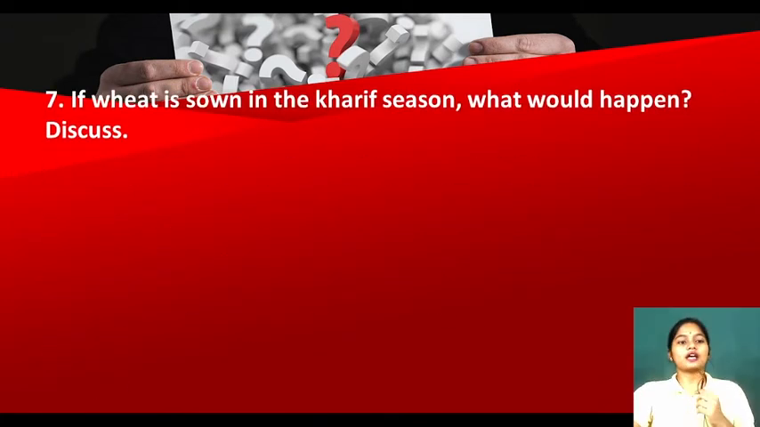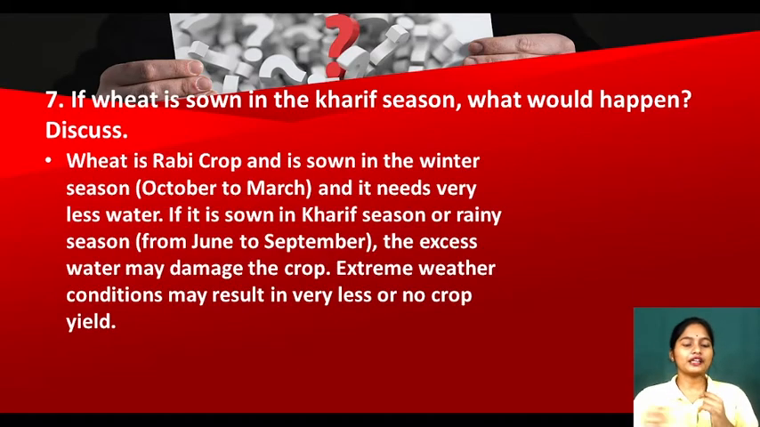Yes. Now see, if wheat is sown in the Kharif season, what would happen? But wheat is a rabi crop, we know that. If we plant it in the Kharif season, what will happen? My dear kids, what is a rabi crop? Wheat is a rabi crop, yes or no? So what is a rabi crop? They are grown in the winter season, that is October to March. It needs very little water. They don't need much water.